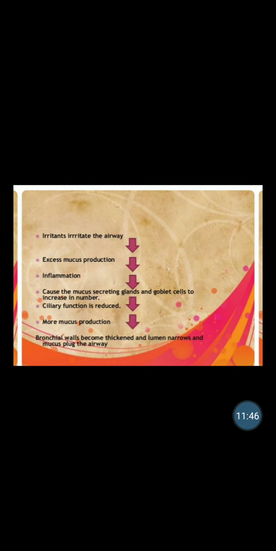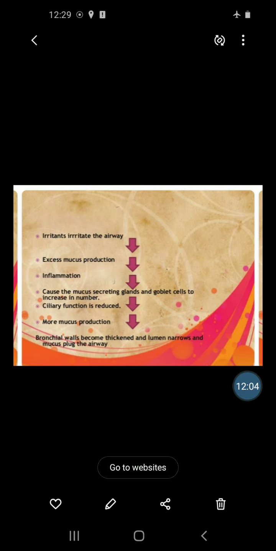We'll see the mechanism. First, an irritant, which may be the causative agent, irritates the airways. Due to this irritation, there is excess production of mucus. Then it causes inflammation, and the mucus-secreting glands and goblet cells increase in number.